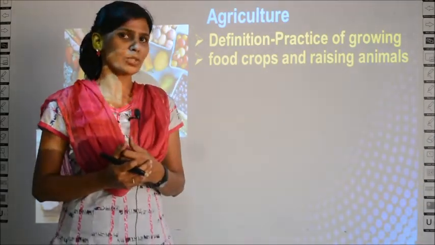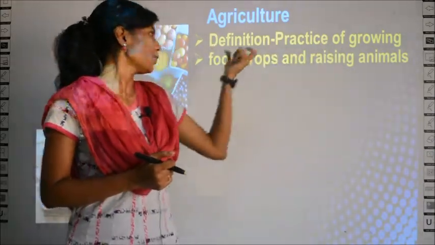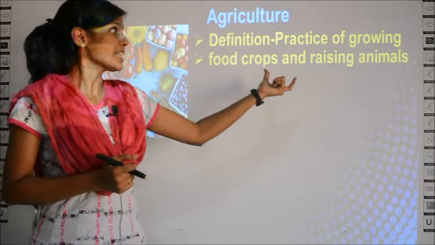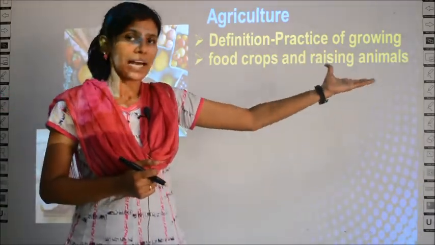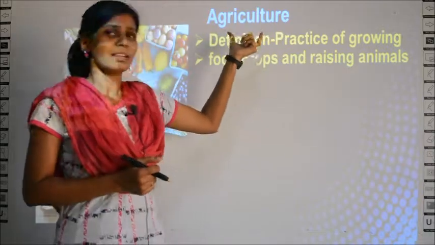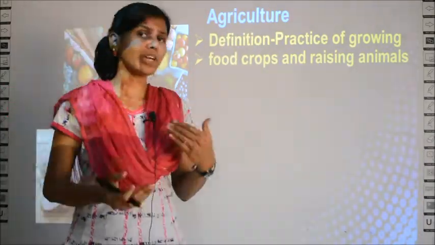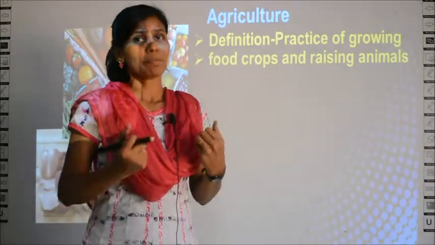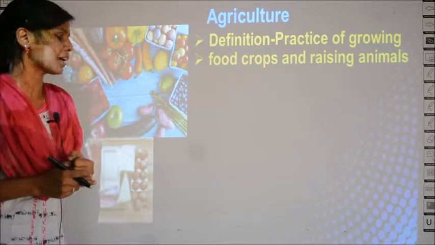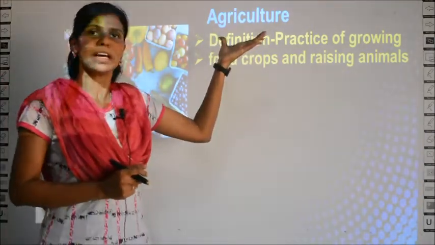But actually, see the definition for agriculture: practice of growing food crops and raising animals, which means raising animals also comes under agriculture. Apart from growing crops or plants, when you raise some animal at home, like cow or goat, that also comes under this word agriculture.